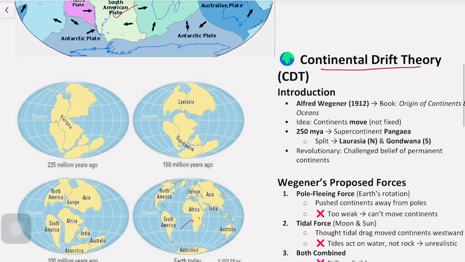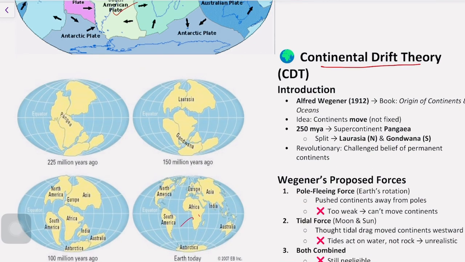What is the meaning of continental drift theory? Continents, as we already know, there are 7 continents right now. And what is the meaning of drift? Drift means the flowing or movement of these continents. So continental movement, continents are moving. That is the meaning of continental drift theory, which was proposed by Alfred Wegener in 1912.